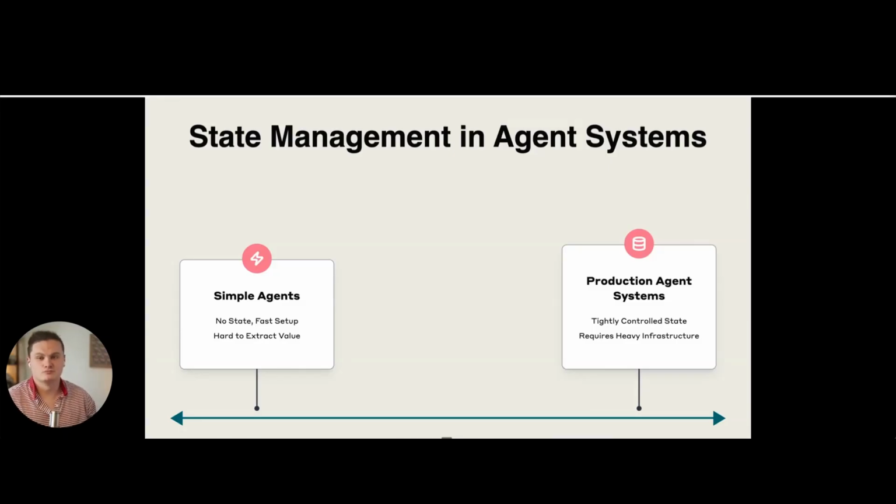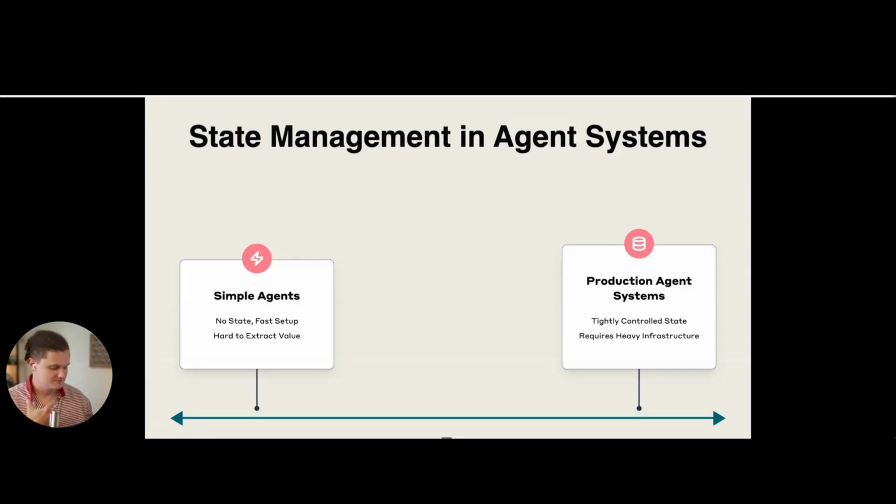And for anyone that's really been building production type agent systems, the biggest time investment that you'll be doing is managing the state, or the fancy word right now, context engineering. So what does the agent get to see at any given time? For example, I have worked on agents that do negotiation calls, and throughout that call you really want to know what price we are talking about, who we are talking to, what we are negotiating on. You don't want the agent just to be able to hallucinate and wipe out the state of all the negotiations and change the price. You need to have very tight access controls over read and write access at any given time of the agent for stability and also traceability.